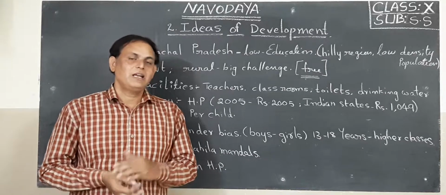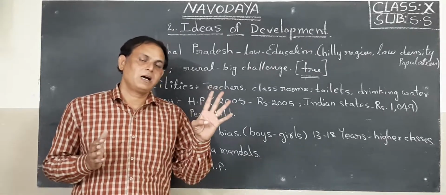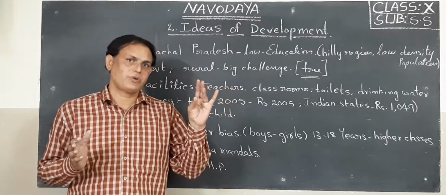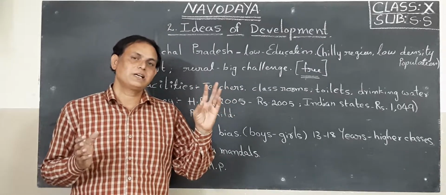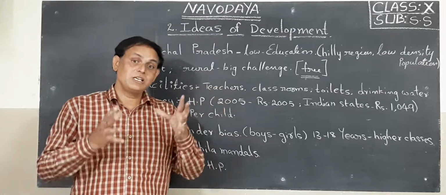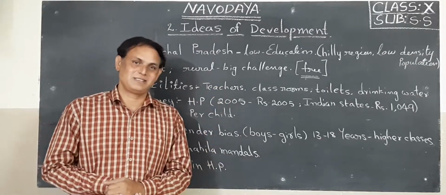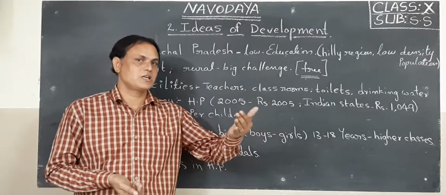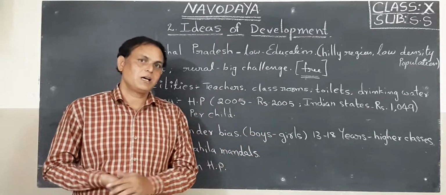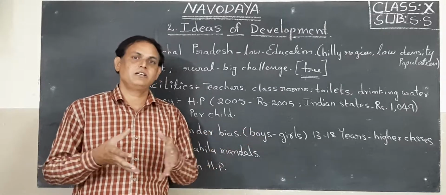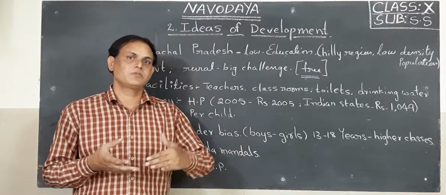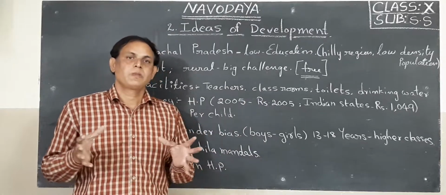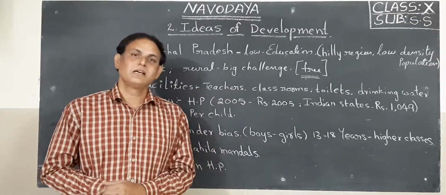Okay, children. Next one, you know America, Switzerland, Germany, France, England, and Russia. So these countries are high income countries. Next, recently our country also moved from a poor country to a middle income country, because when they calculated our income, our country came from poor to middle income. So all those points we discussed in the previous video.